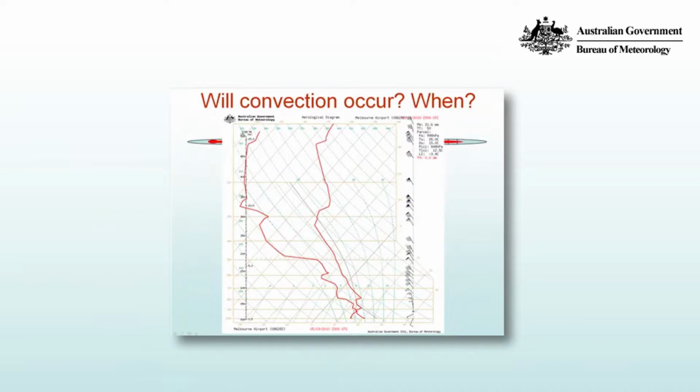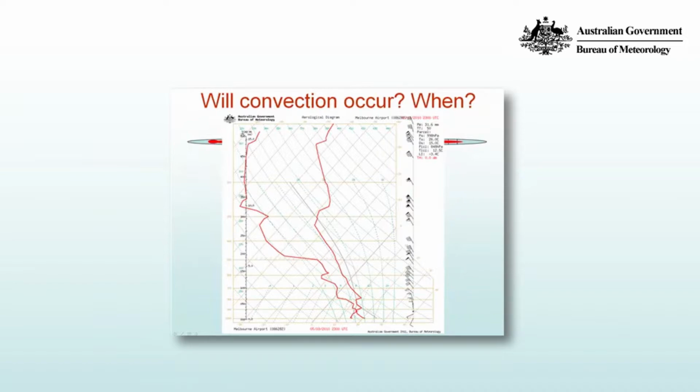Those two lines intersect at a point on the trace where the environmental lapse rate is equal to a saturated adiabat, the same lapse rate at which the parcels will cool. And so, in other words, the CAPE is equal to 0. There's no energy available to drive convection. There's an equilibrium level at about 300 hectopascals, which is 30,000 feet, and there's a level of free convection at about 9,000 feet.